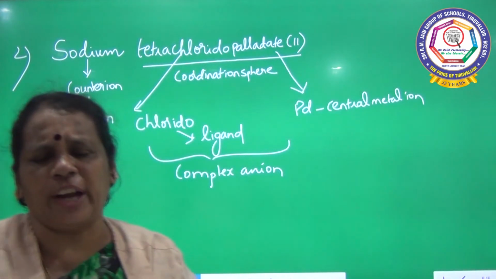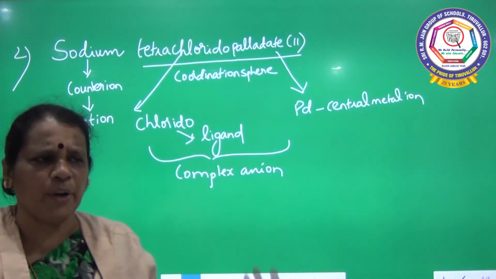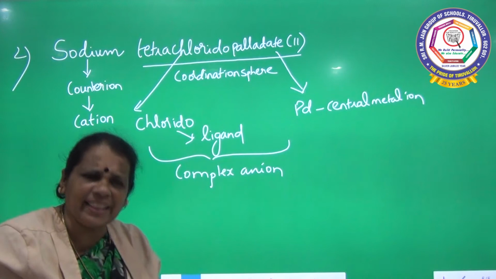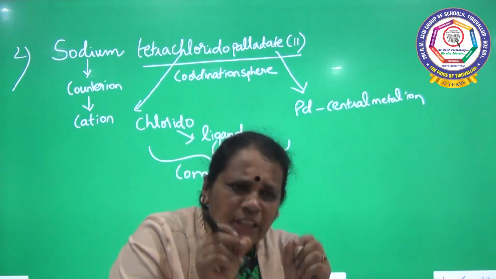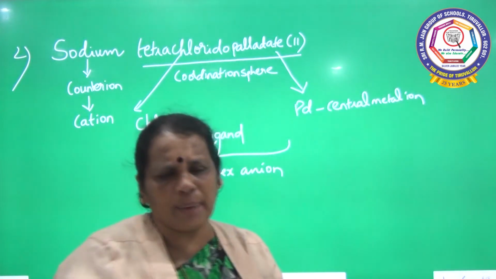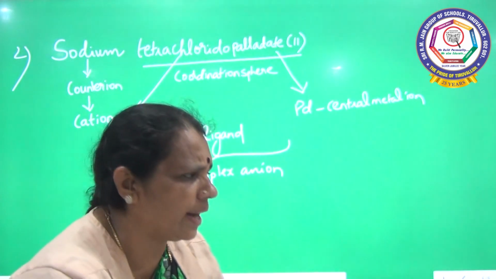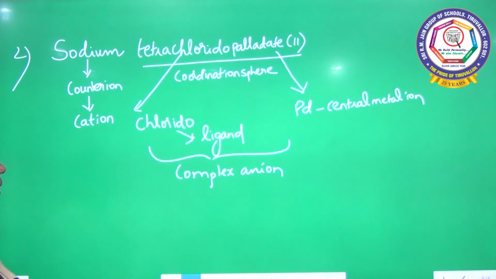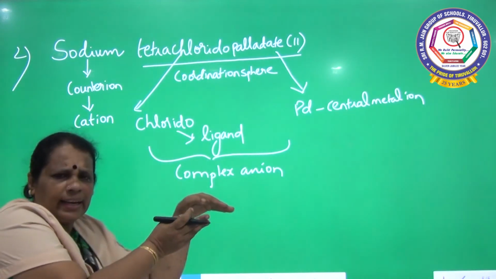Now we are going to find out the charge. I don't know the charge. First we will write the molecular formula of the species inside the square bracket, then we will calculate the charge of the coordination sphere or coordination entity. Up to this, I think it is clear.